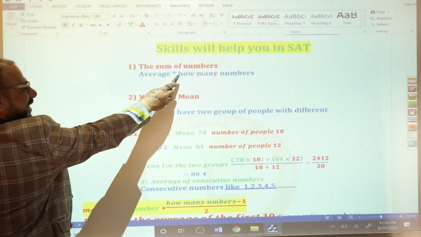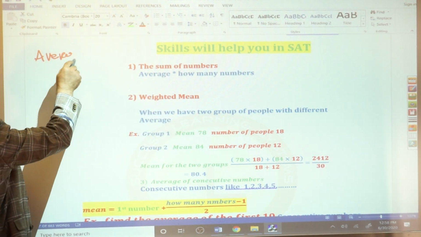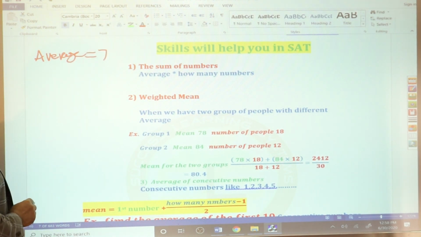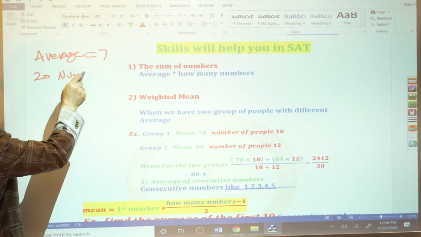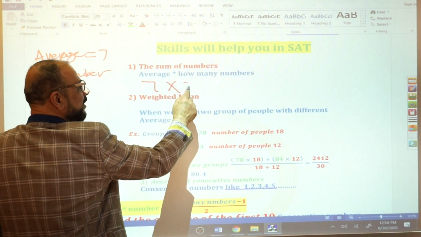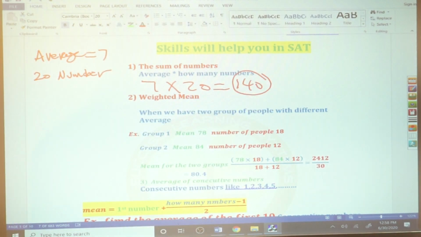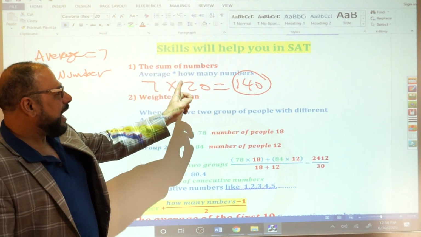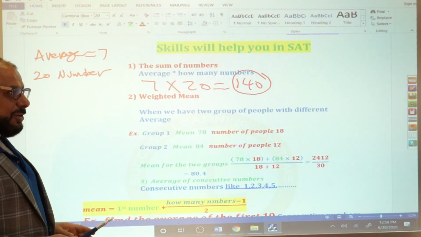Example for this one, the sum of numbers, if the average equals 7. Average equals how much? 7. And we have 20 numbers. What's the sum? 7 times 20. It's 140. The sum of all the numbers is 140. Good? We need this a lot. Then the sum of the numbers is the average times how many numbers, right? Good?